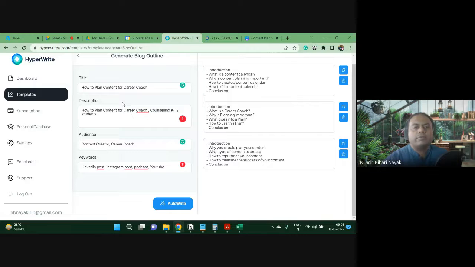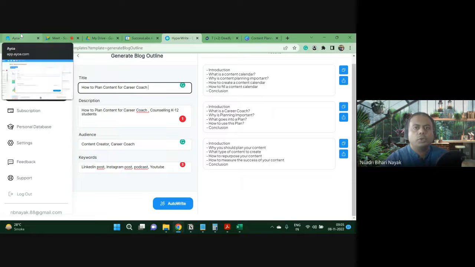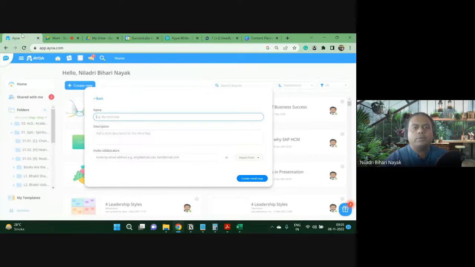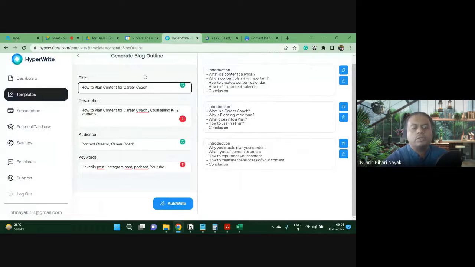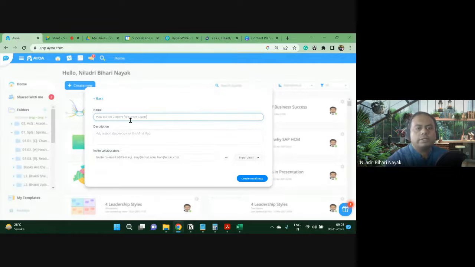Now similarly, we are going to do the same thing in another AI tool. It's a mind map cum AI tool. I will be using another app called Ayoa, which I've been using. I'll be using the same thing here. Let's see how it works. The name of this is how to plan content for career coach. So the same thing here.